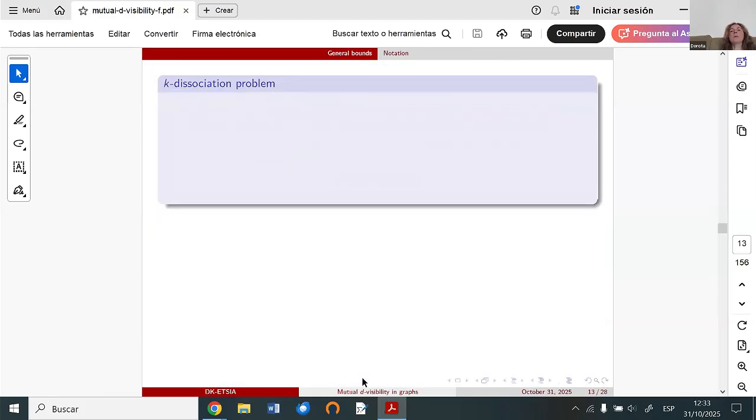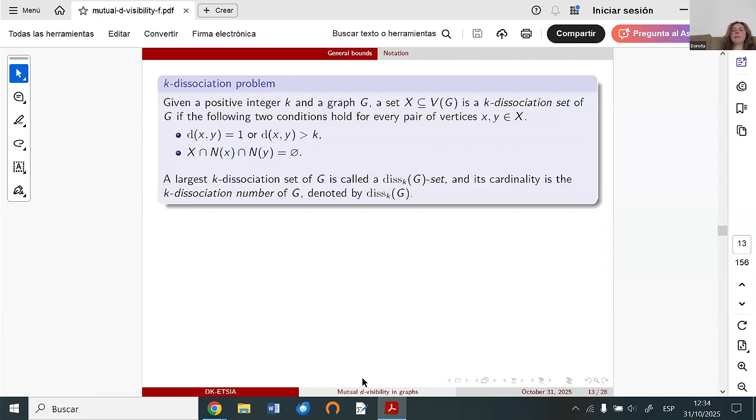Now I would like to present some general bounds for this parameter. The general bounds are related to three different parameters. One of them is the k-dissociation set. If we have a graph G, then a subset of the vertices is a k-dissociation set if the following two conditions are fulfilled for every pair of vertices from this set.